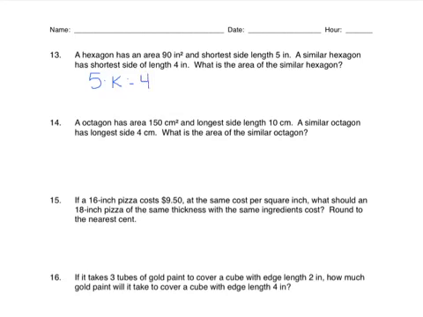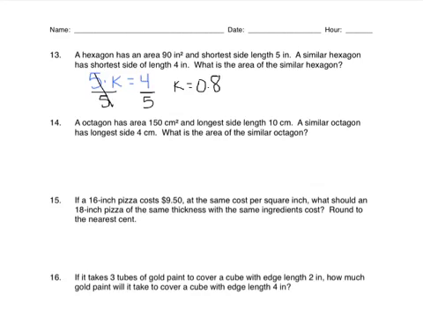To find that, I'm just going to solve this equation. I'm literally asking myself, 5 times what would turn into 4? Because that's what I want. I want 5 to turn into 4. To solve this, I would just divide by 5, and I would find that K is equal to 0.8.